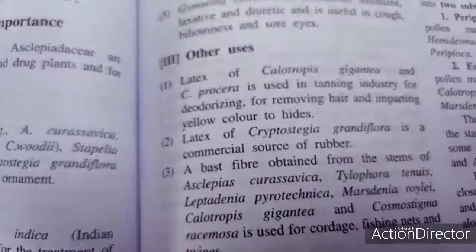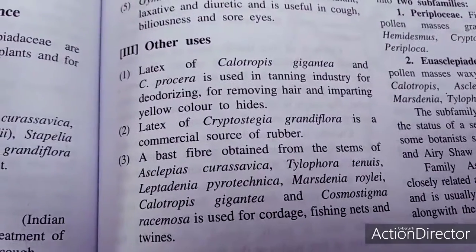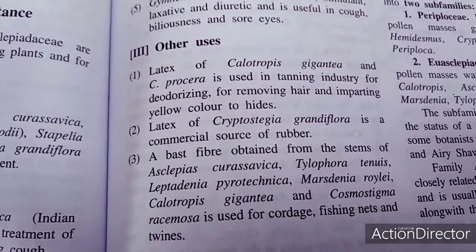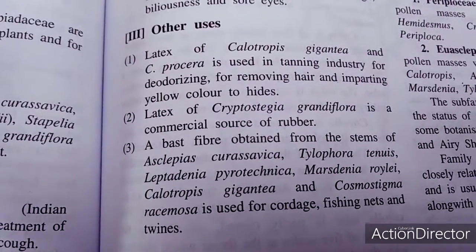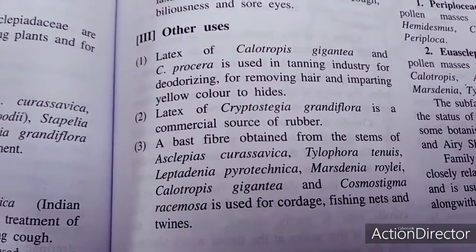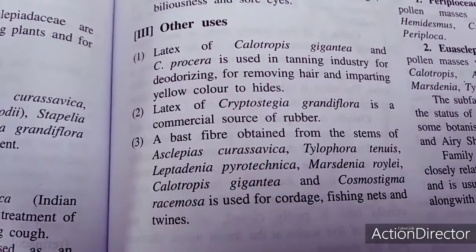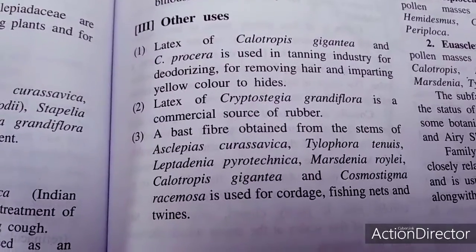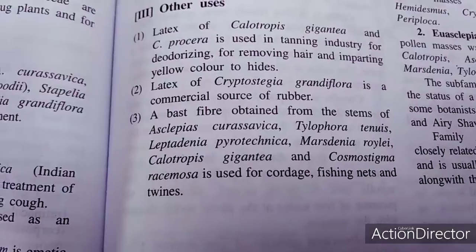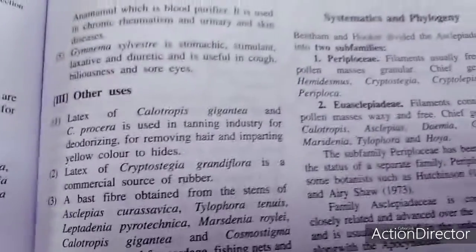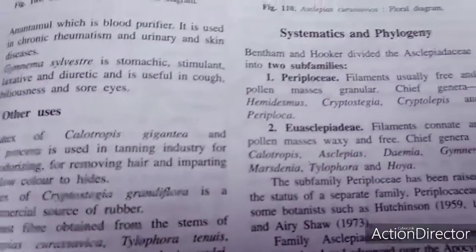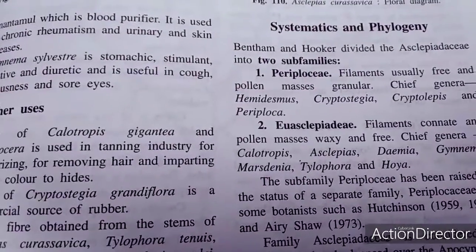Other uses: the latex of Calotropis gigantea and C. procera. Calotropis procera is used in the tanning industry for deodorizing, for removing hairs, and for imparting yellow color to hides. The latex of Cryptostegia grandiflora is a commercial source of rubber. The bast fiber is obtained from the stem of Asclepias curassavica and Tylophora. So these are the uses, and there are two subfamilies in this family, Asclepiadaceae,